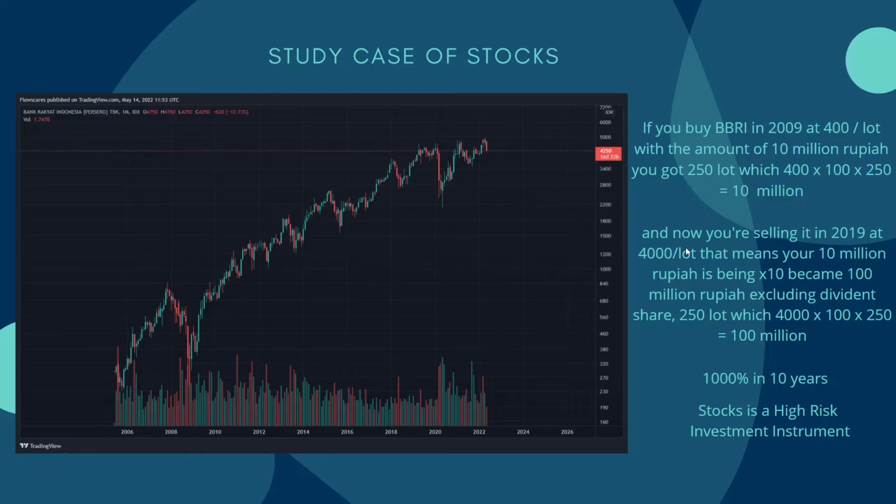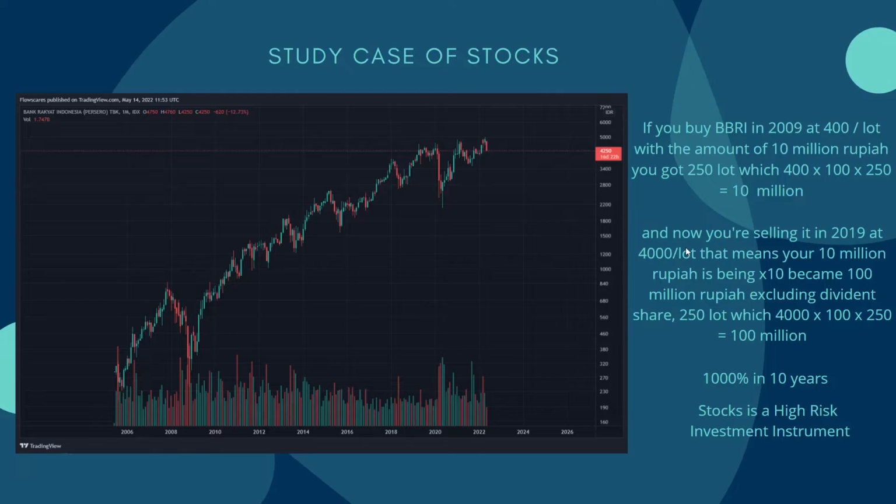Now for investment, if you bought in 2009 and waited until 2019, when the price is 4,000 per share, that means your 10 million rupiah is multiplied by 10 to 100 million rupiah, excluding dividends. That is 250 times 100 times 4,000.